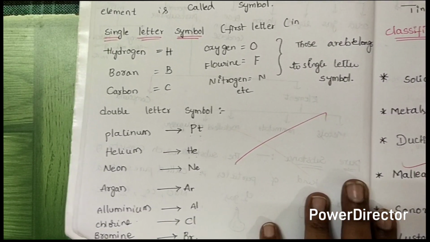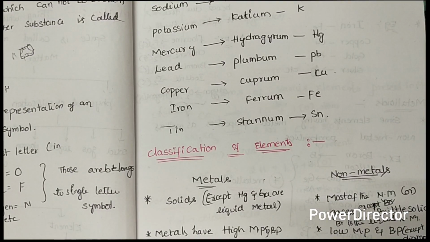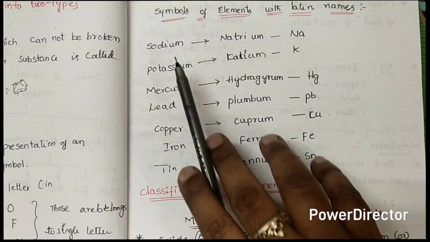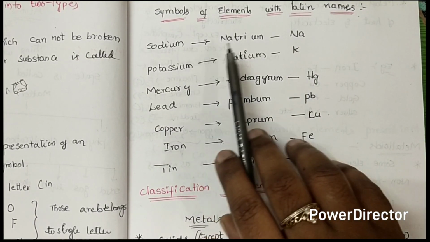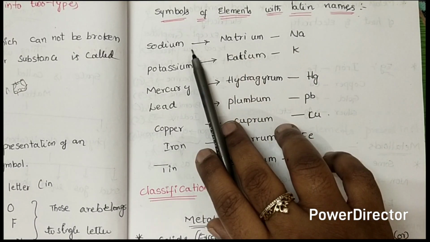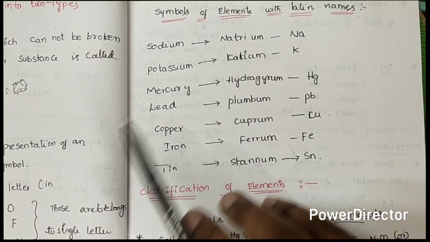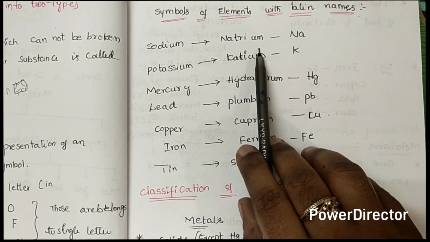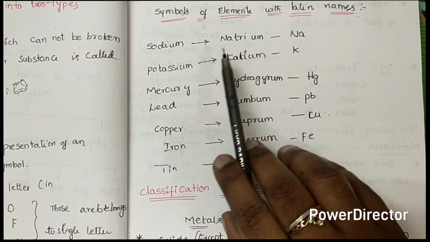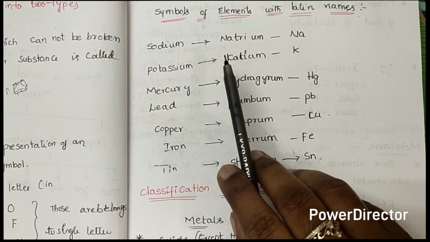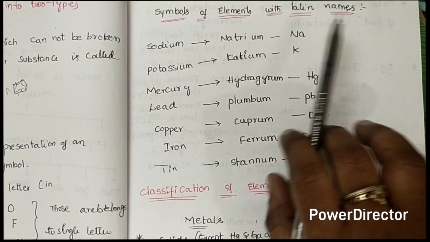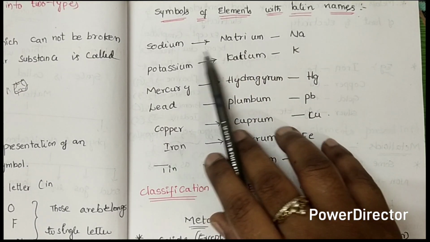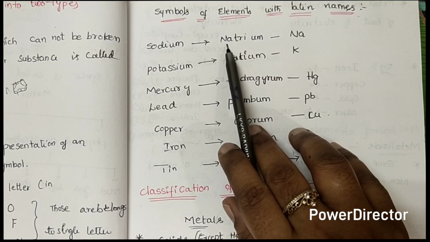Okay. Next, the Latin names. The symbol starts with the Latin names. Why do we call it Latin names? For example, sodium. Sodium came from the Latin word natrium. The question is like this: the symbol of the element natrium is, and they gave options like sodium, potassium, chlorine. Sodium came from natrium, so in natrium the first two letters give Na.